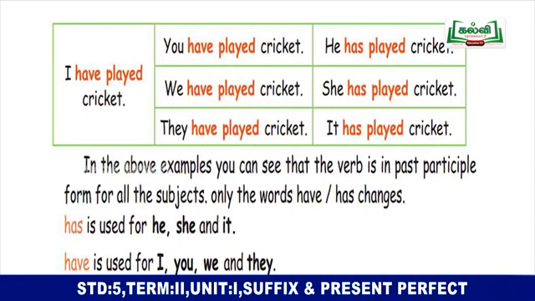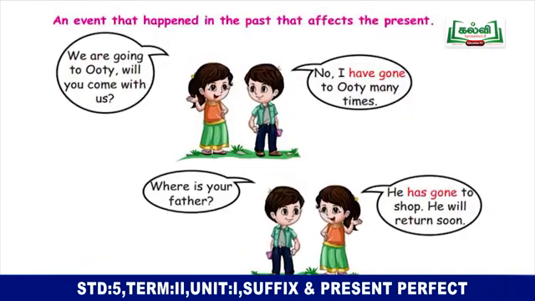Children, in the above examples, you can see that the verb is in past participle form for all the subjects. Only the word has changes. So remember, has is used for he, she and it, and have is used for I, you, we and they. Children, present perfect tense describes an event that happened in the past that affects the present.